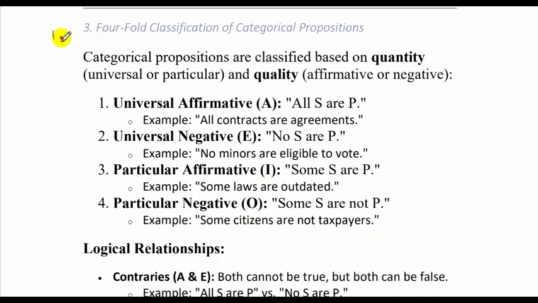Fourfold classification of categorical propositions. Categorical propositions are classified based on either the quantity or the quality. In quantity, we have universal quantity or particular quantity. In quality, we have affirmative quality or negative quality. Don't worry, this is very easy to understand.